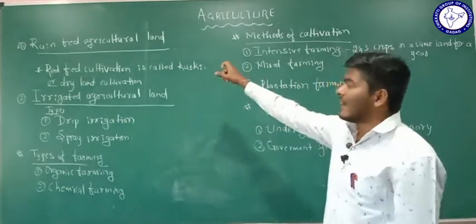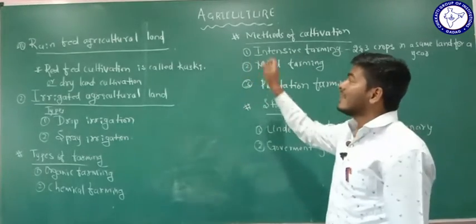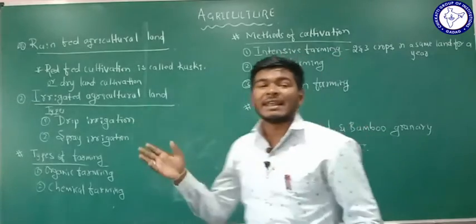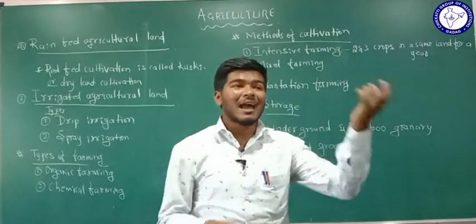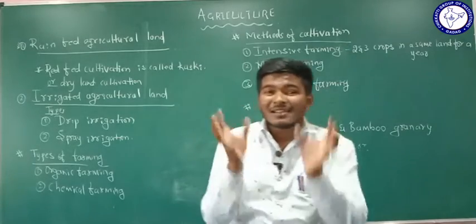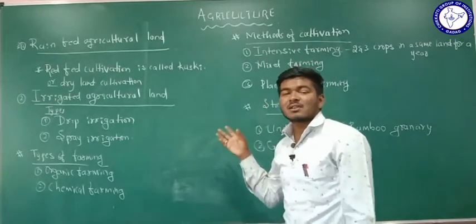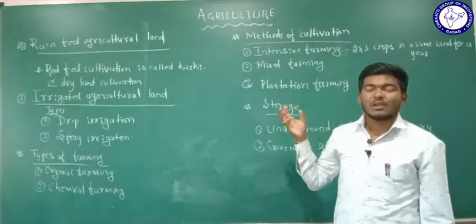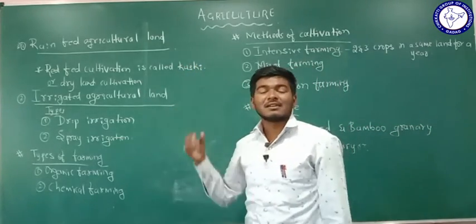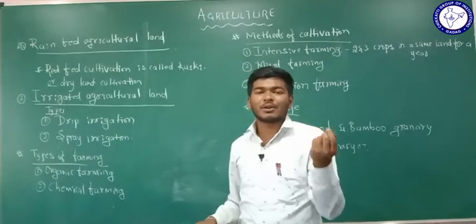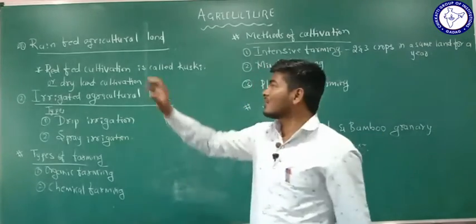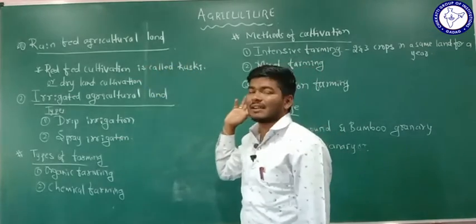Such agricultural land is called rain fed agricultural land, because in that area the land is going to get very little rain. Using that small amount of rain, the farmers grow crops. Usually in such lands, small grains like maize and jowar are grown.